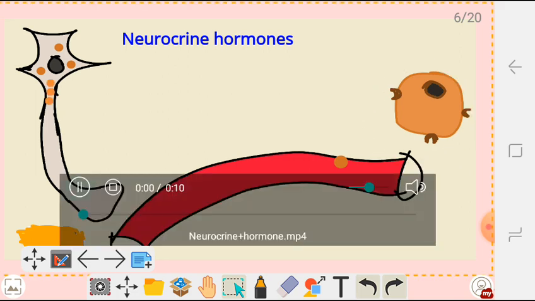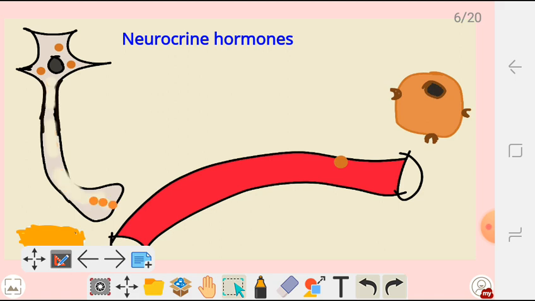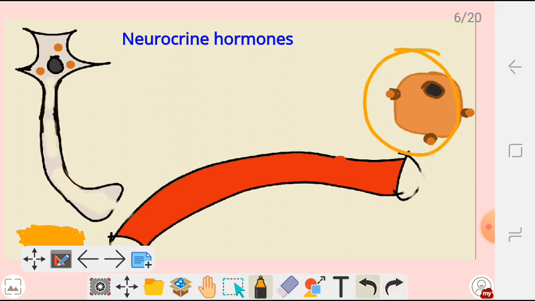Okay, so let's see what happens here. So we have these hormones which have been produced there, then they are going to bind to certain receptors on the target cell, okay, and produce a certain physiologic or morphologic response. So those are neurocrine, they're produced by neurons.